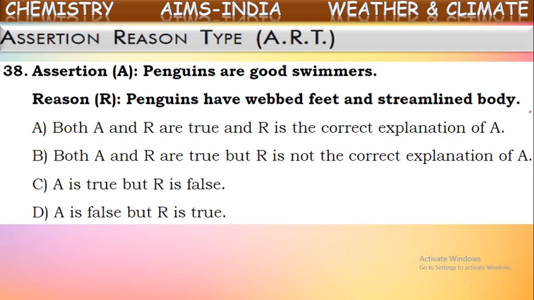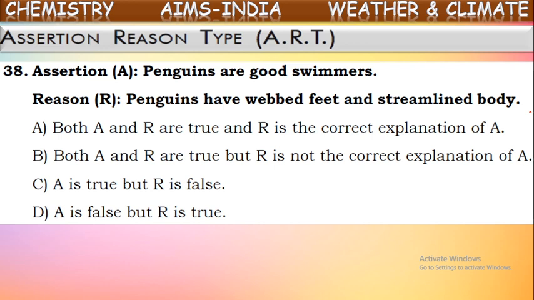There, the winter season is a much longer time. Even in the winter season, the temperature may fall to nearly minus 40 degrees Celsius. In those horrible and difficult temperatures, normal animals and plants cannot survive. So only those animals which have special adaptations to the particular conditions can survive in that area. One of those animals is the penguin, and some others are polar bears and so on.